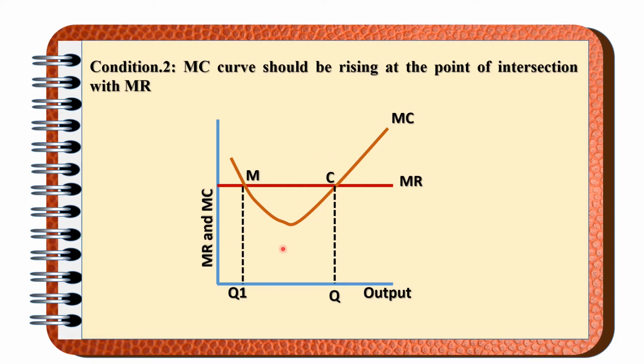So according to this, we can say that the producer will attain equilibrium only when the marginal cost increases after the point of intersection. Clear? So here we can see the two conditions are satisfied. First condition is both are equal, and second condition is that after reaching which the MC should increase. We can see over here, after this the marginal cost will increase.